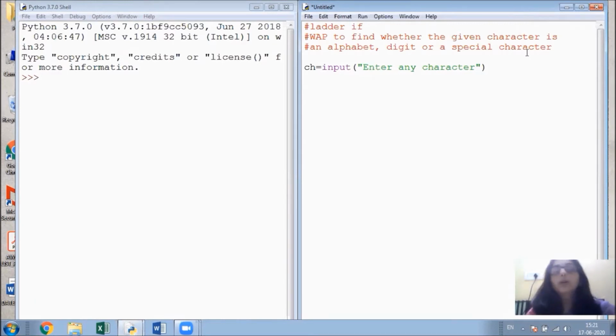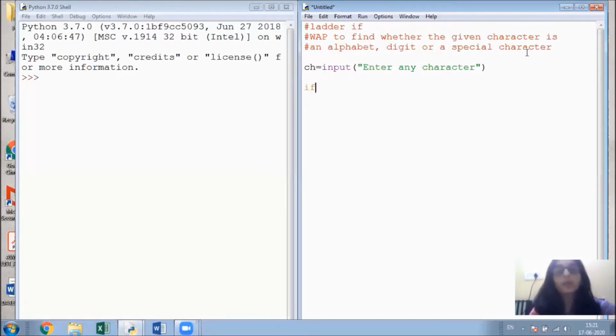Now I'm going to use the if statement in the form of a ladder, to check whether the pressed character from the keyboard is an alphabet, digit, or a special character.